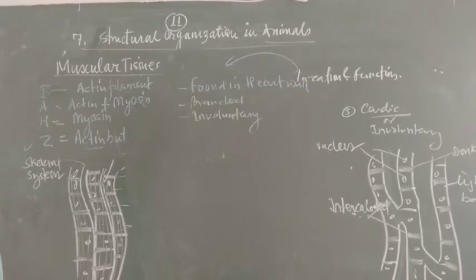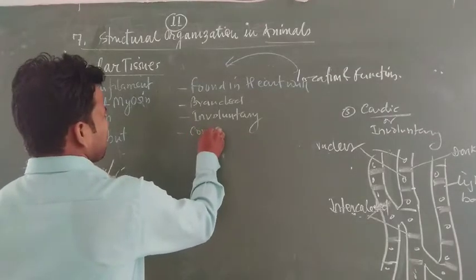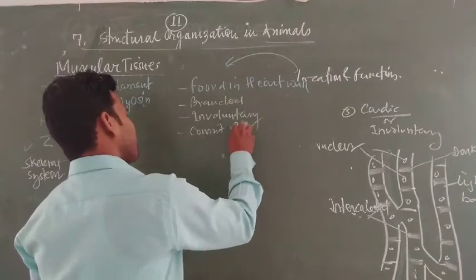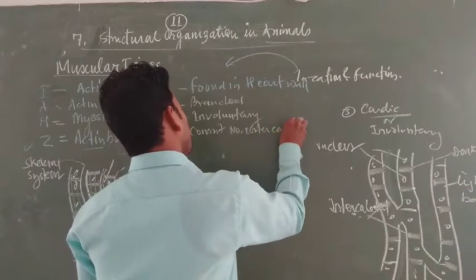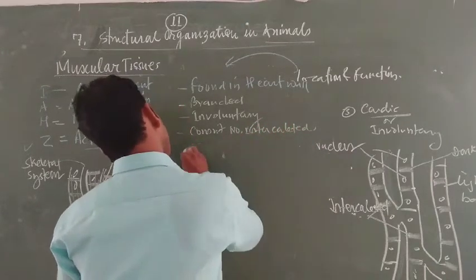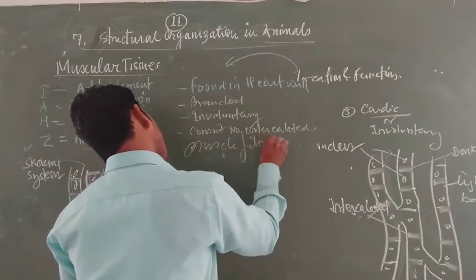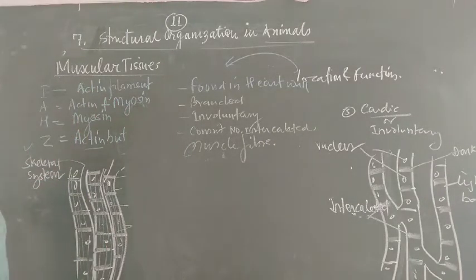It consists of a network of intercalated muscle fibers. These muscles are short, cylindrical, branched, joined end to end to form a row.